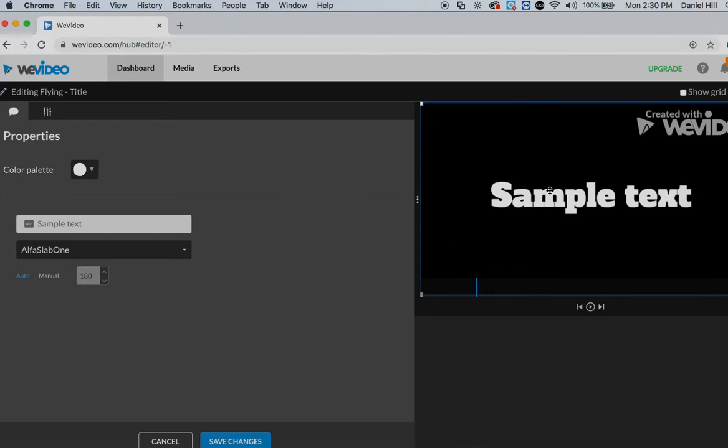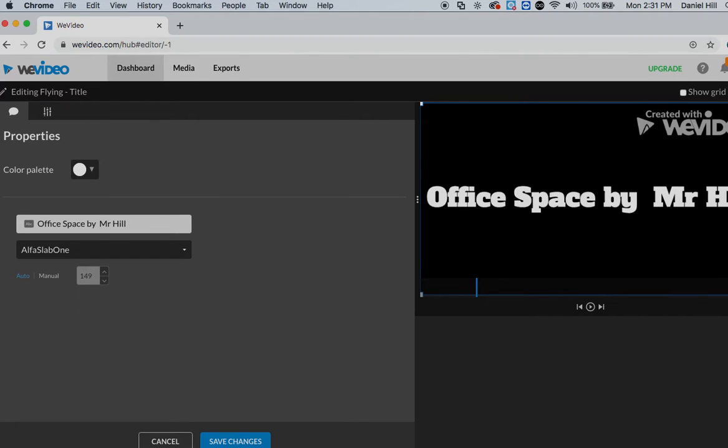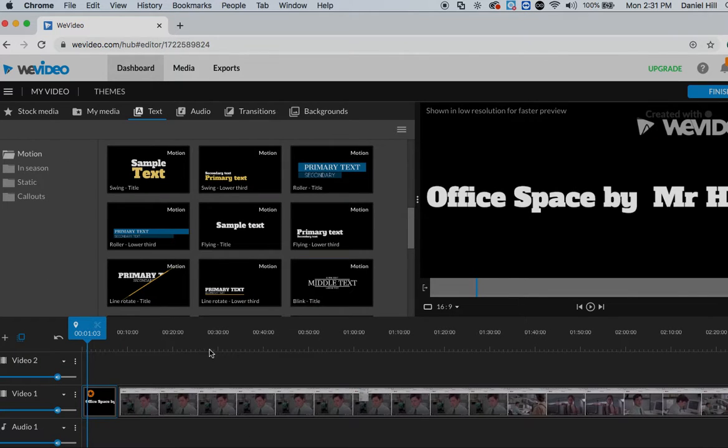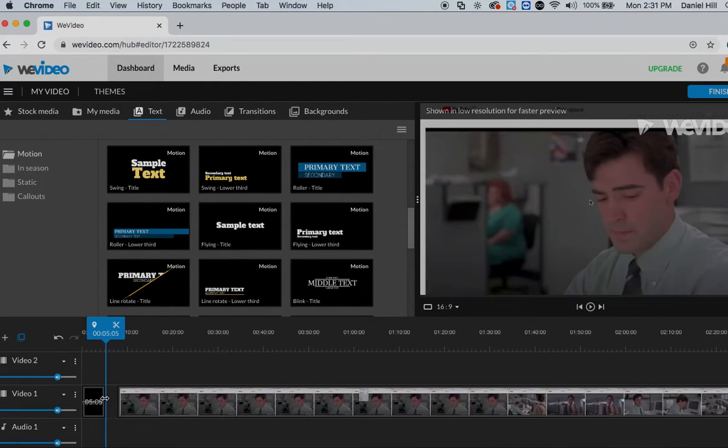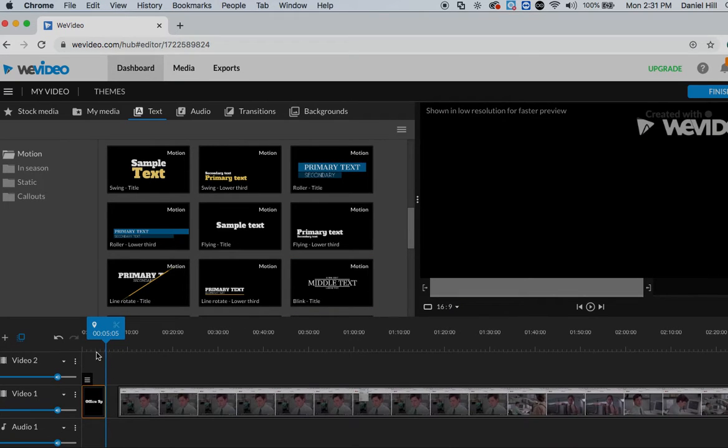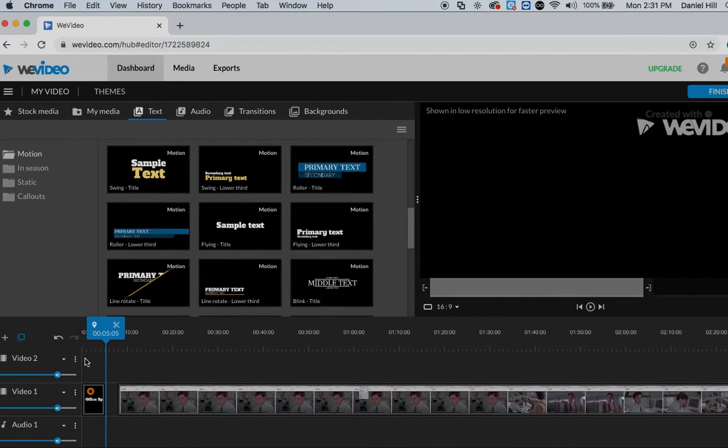If I click on it, I can start to edit. This is sample text here: Office Space, by Mr. Hill. I can do save changes. Now I'm going to trim this down because I don't want it to be so long. If you click on it, you can actually shorten this.